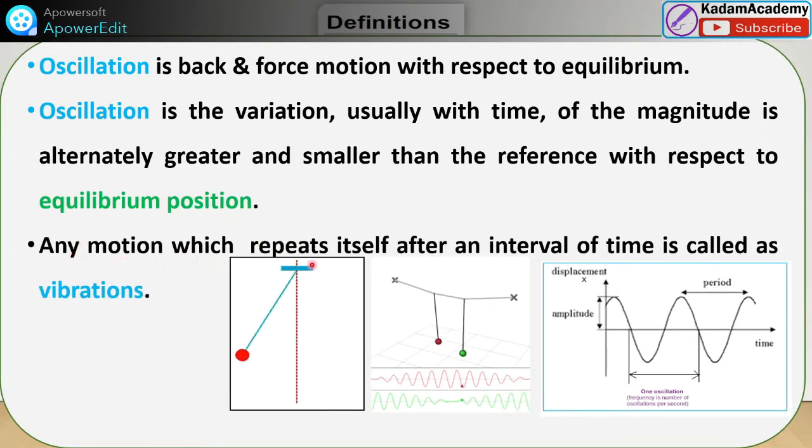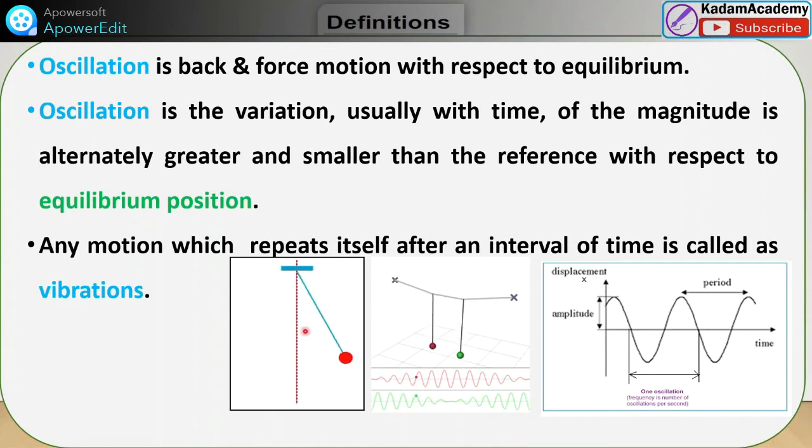Any motion which repeats itself after an interval of time is called vibration. So, what is oscillation? Oscillation is nothing but vibration. When we see it for any mechanism or mechanical system, we call it vibration. See, these are the examples to clear this idea.